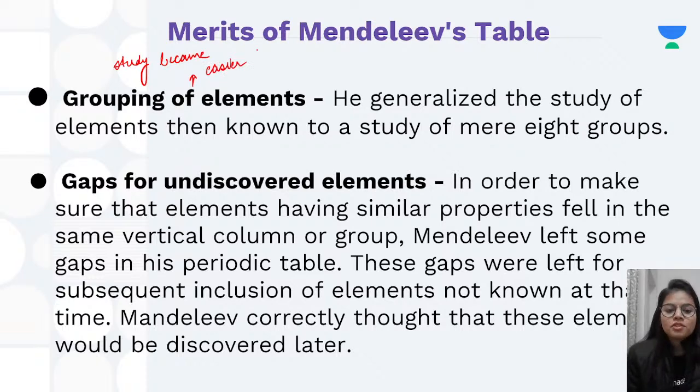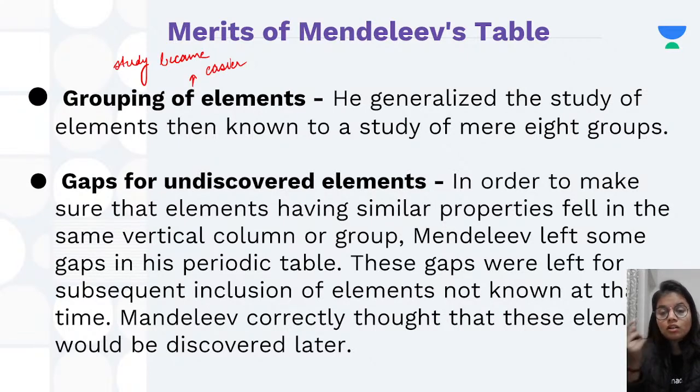Okay, gaps for undiscovered elements. Now that is very amazing, or I can say the perfect thing which happened in Mendeleev's table. He didn't just try to push the elements which were present at that time into some category or the other. He made sure that the elements which have the same properties are in the same column or group. When some of the elements were not following this particular trend, he left the spaces. That is the thing which was very amazing.